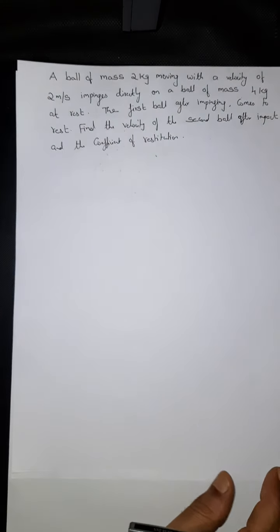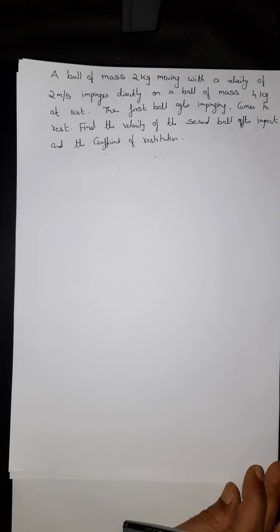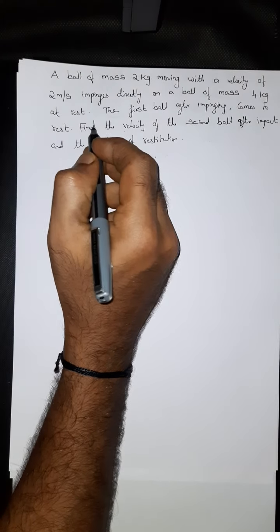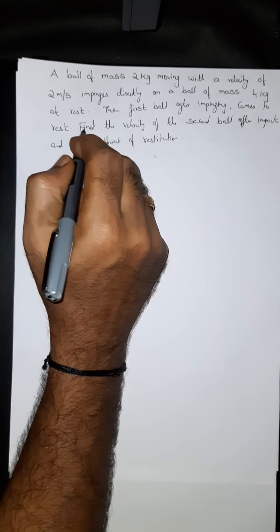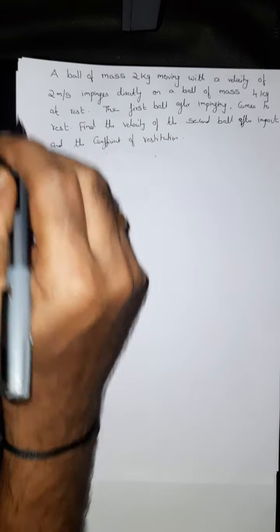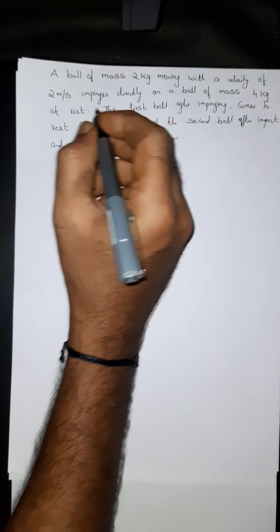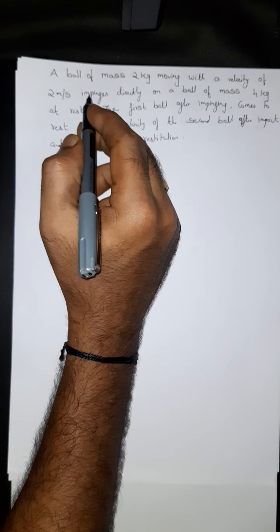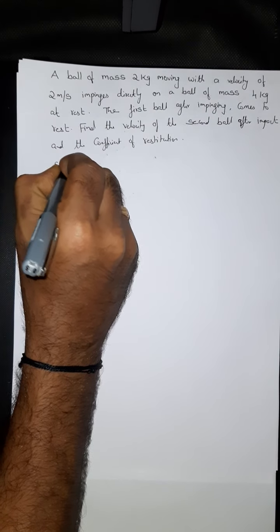So let me give one more example. Let's solve one more problem from the direct impact. Let me read out the question to extract the inputs, that is the given data.